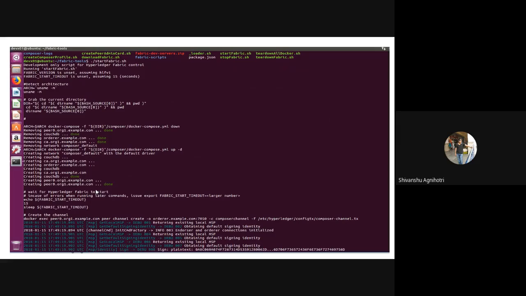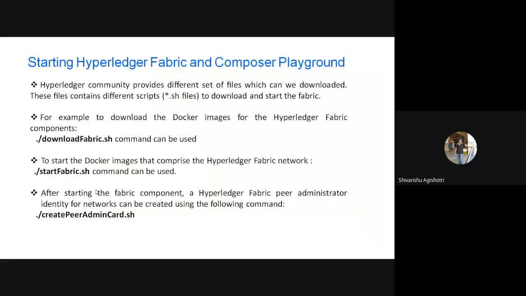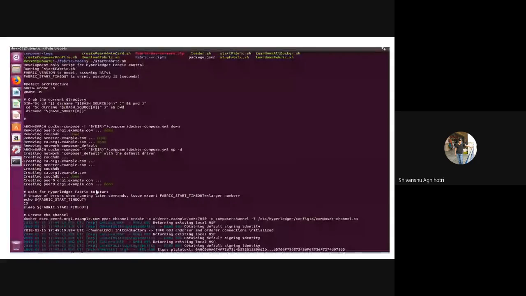So this is the complete process, and there's a UI screenshot I have attached. Basically you can see here first of all the files that we have downloaded. In this folder, the fabric servers zip file I mentioned, this we have downloaded. Inside this folder we get different files like start fabric, download fabric, everything.